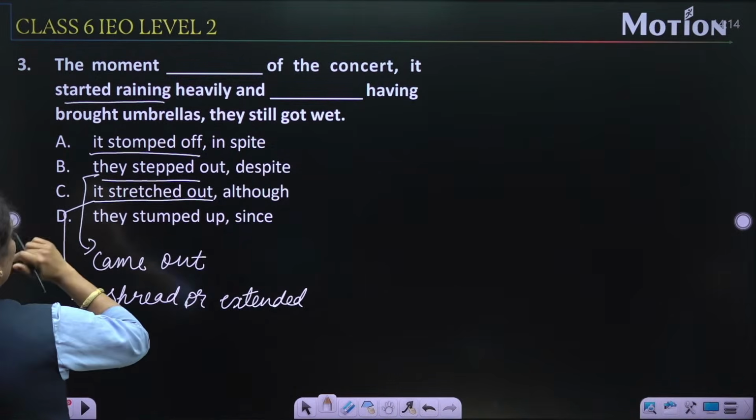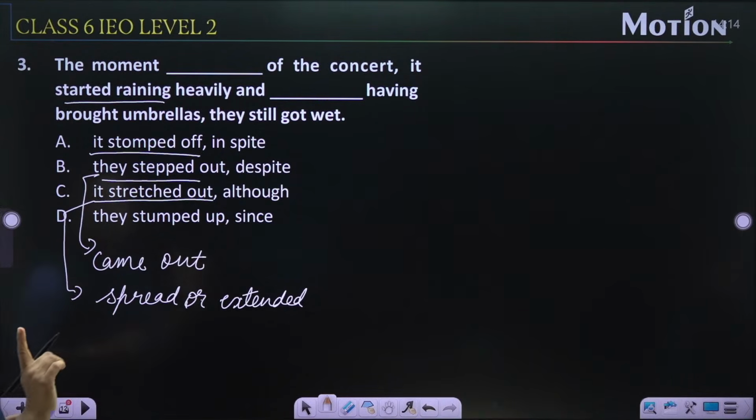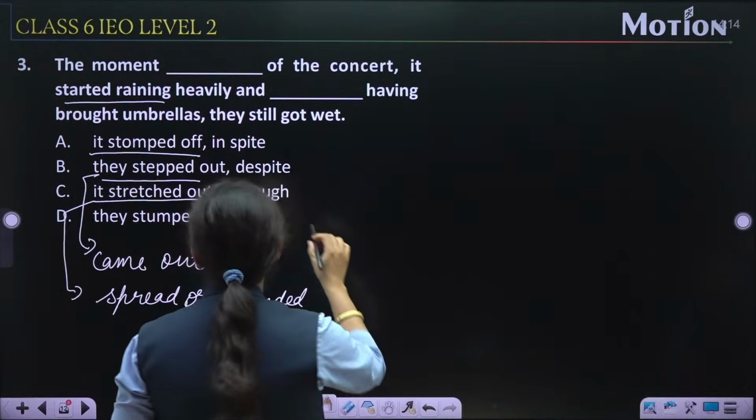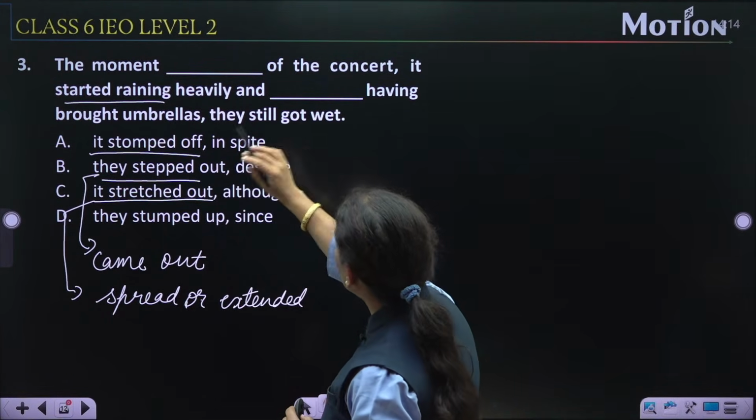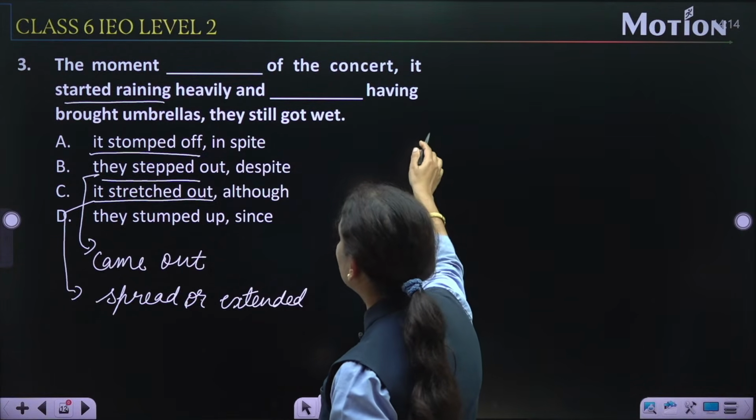Now one thing we also can relate with the next word, like the next blank also, like in spite the moment dash of the concert.